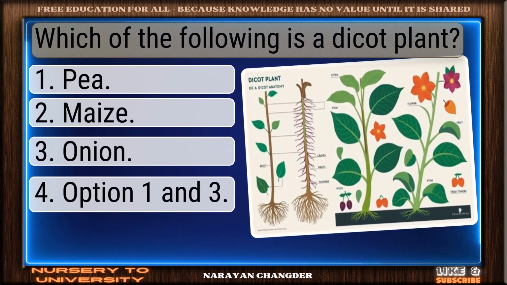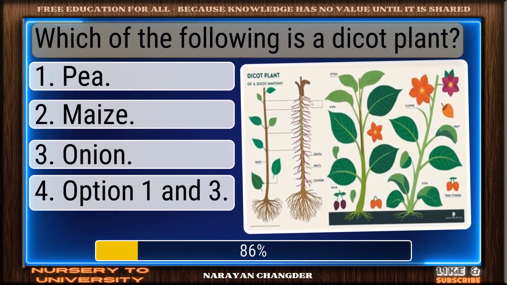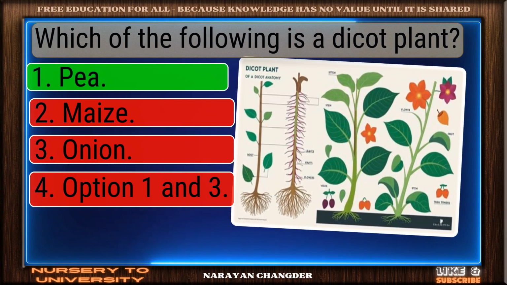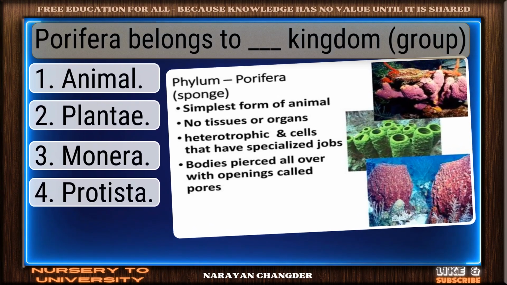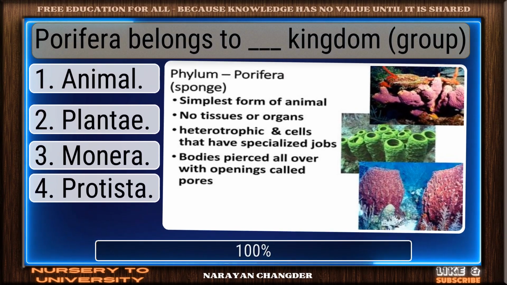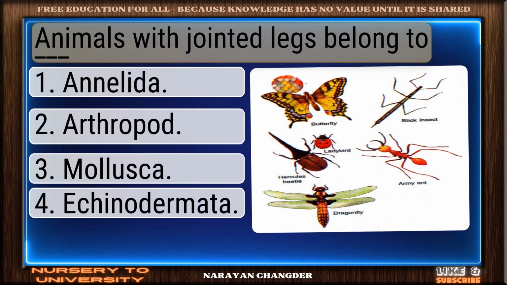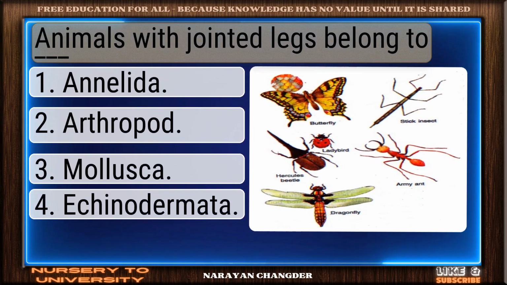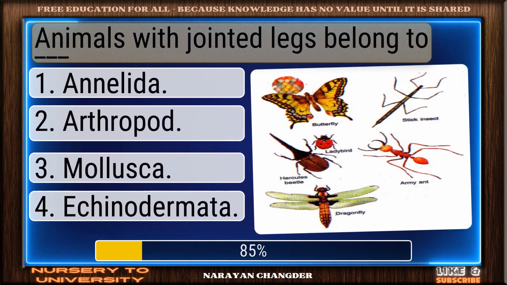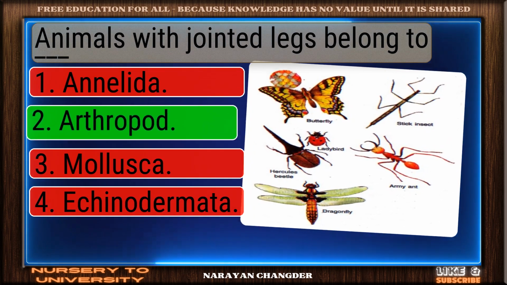Question number 206. Which of the following is a dicot plant? Excellent choice. P is the right answer. Question number 207. Porifera belongs to dash kingdom. Well picked. Animal is the correct answer. Question number 208. Animals with jointed legs belong to dash. Great job. Arthropod is the accurate answer.